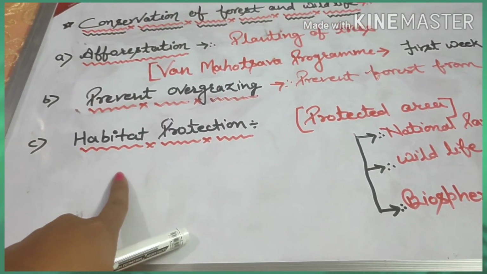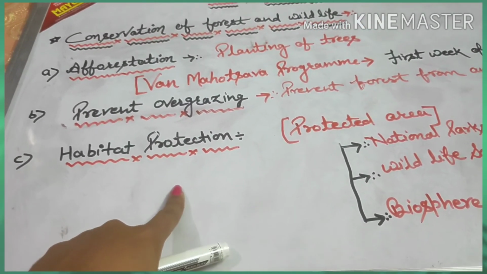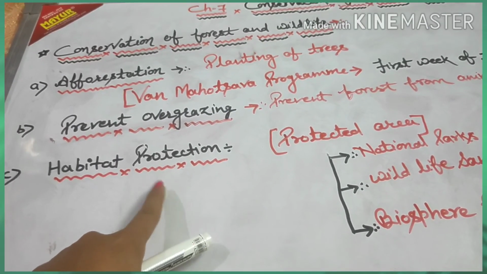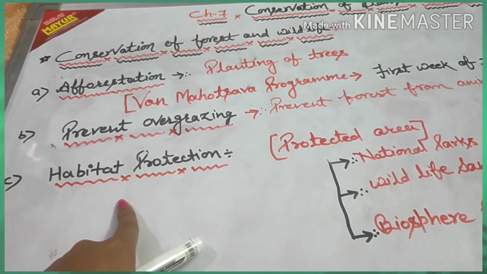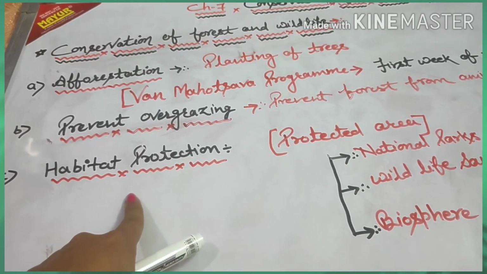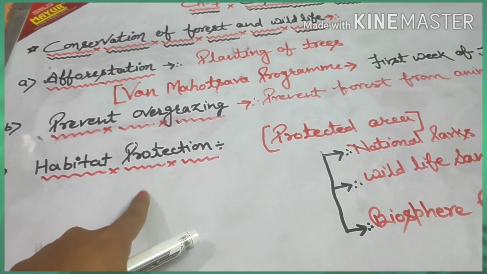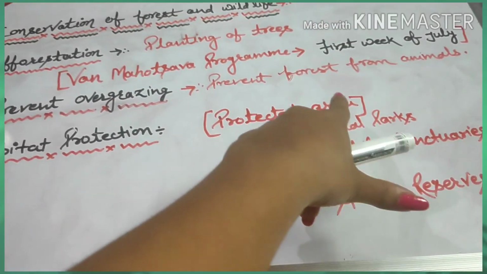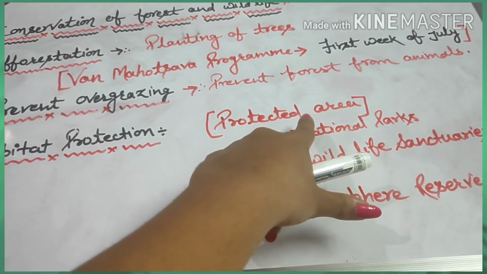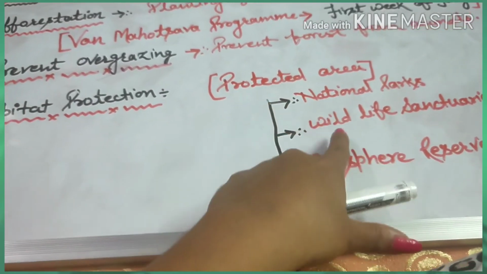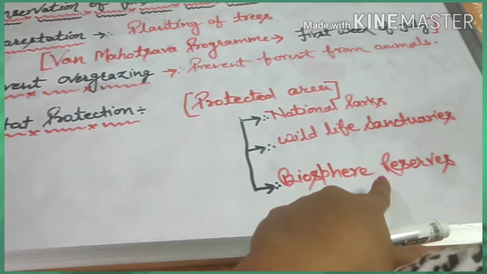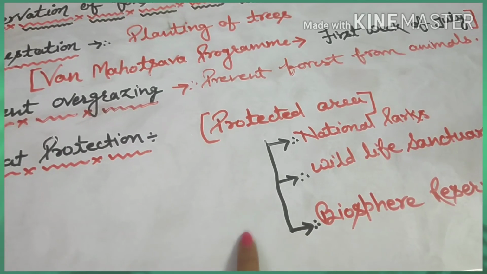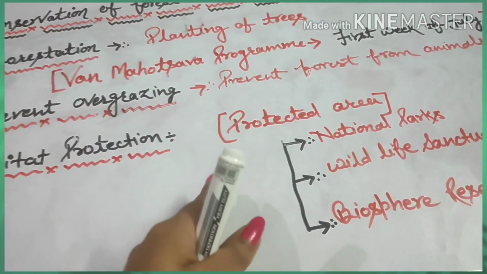Now, the third one is habitat protection. So, what is habitat protection? The natural habitats of wildlife animals should be preserved by establishing conservation areas, meaning protected areas. So protected areas such as national parks, wildlife sanctuaries and biosphere reserves are where the wildlife animals are protected from the outside world.